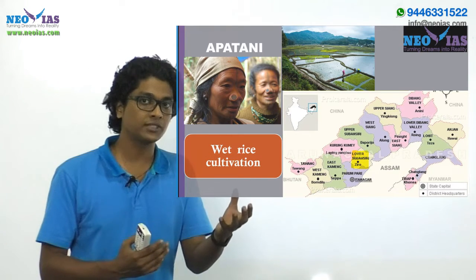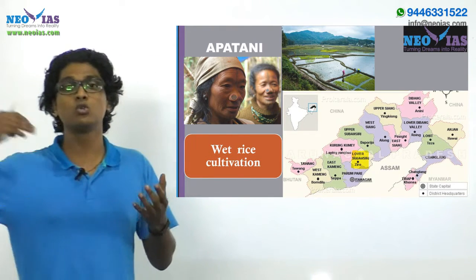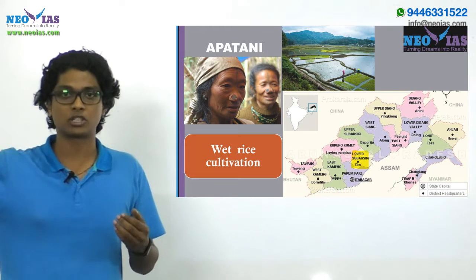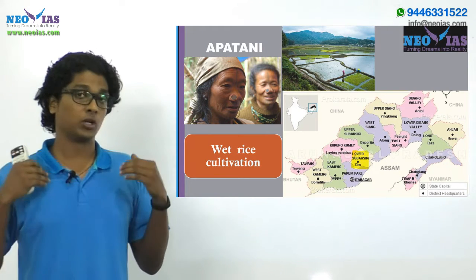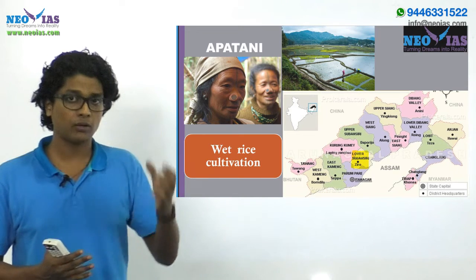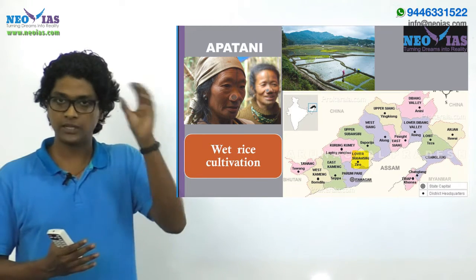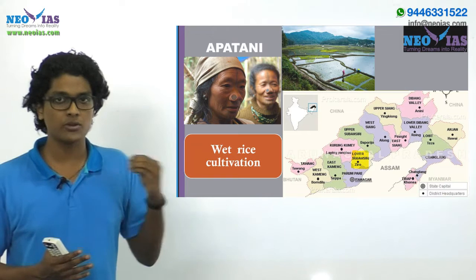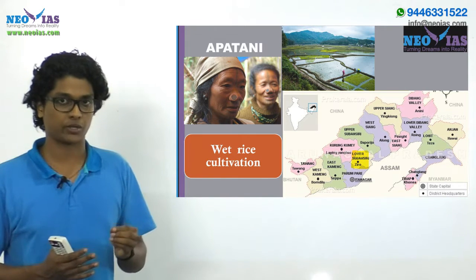Once the fertility of the soil is over, they will be moving on to new places and clearing the forest there, resulting in a large amount of deforestation, right? And this kind of cultivation is called shifting cultivation, right? Or the other word you can use is jum cultivation, okay?